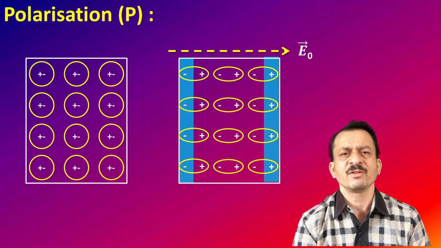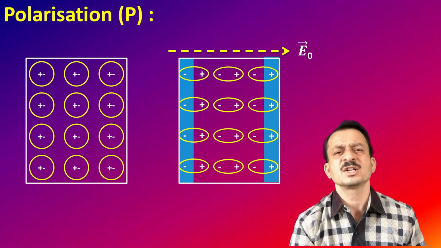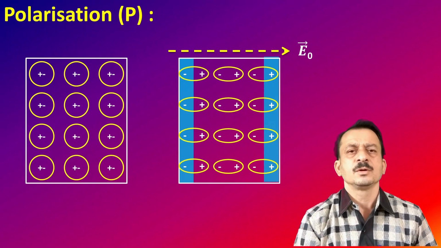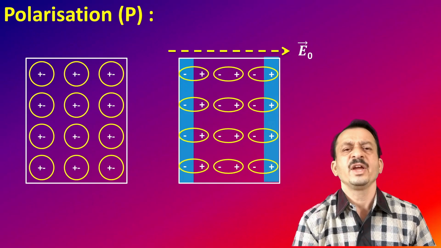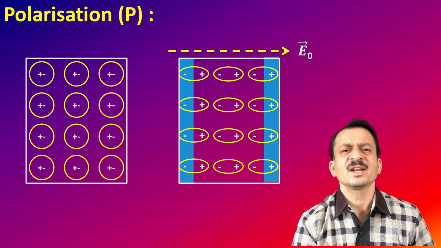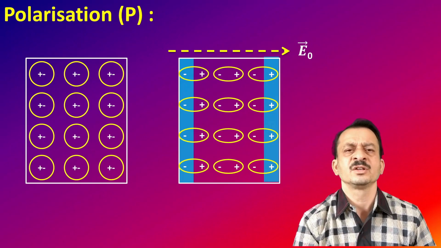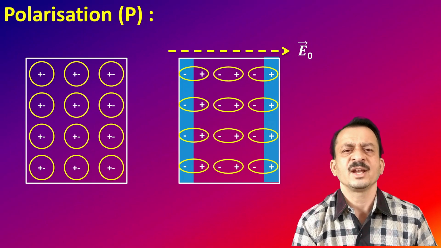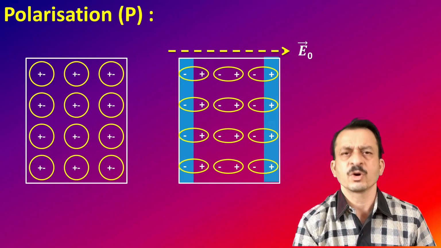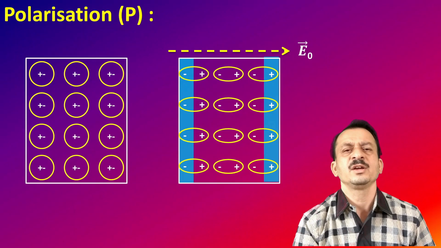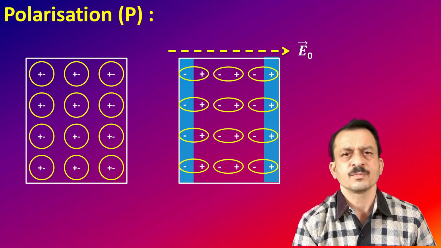Now on the right side we have positive charges, therefore we have a charge density plus sigma. On the left side we have negative charges, minus sigma. Now these charges induce an electric field, and this induced electric field is in the opposite direction to the external electric field, and hence if you work out the net electric field, it becomes reduced.